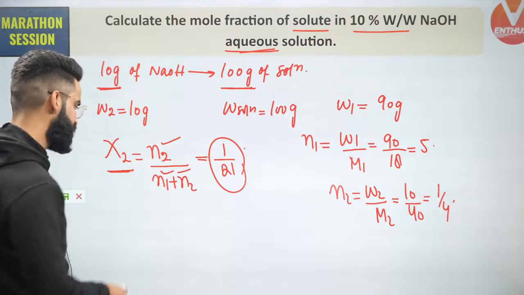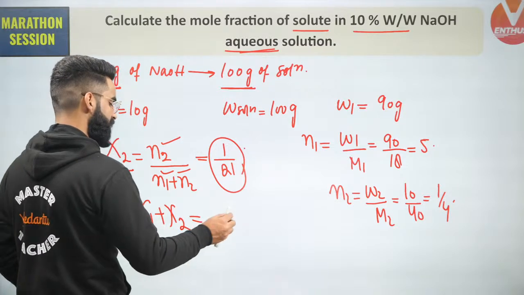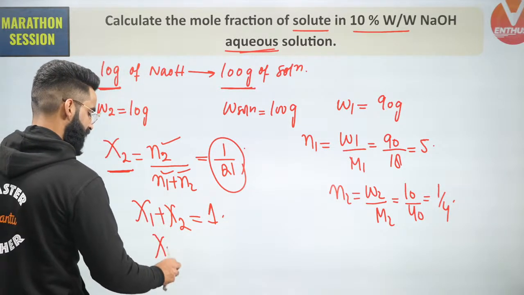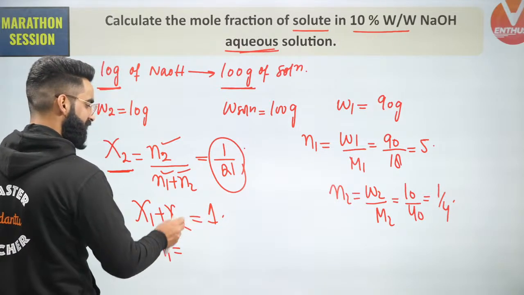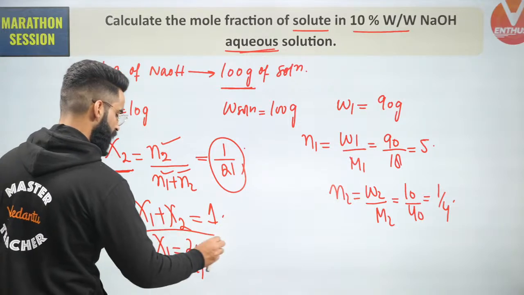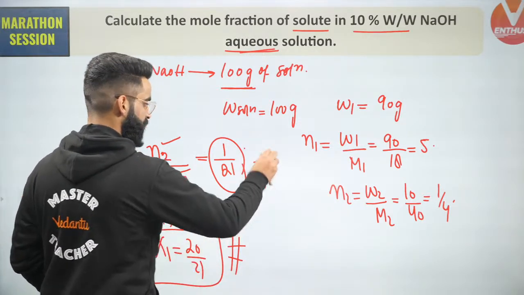And remember at the same time, mole fraction of solute plus mole fraction of solvent for a particular solution is always equal to 1. Once you get the chi2 value, you can calculate the chi1 value as 1 minus chi2, which is going to be 20 divided by 21. This is going to be the mole fraction of solvent right here. Okay, these were the two things which you were supposed to calculate from this question.